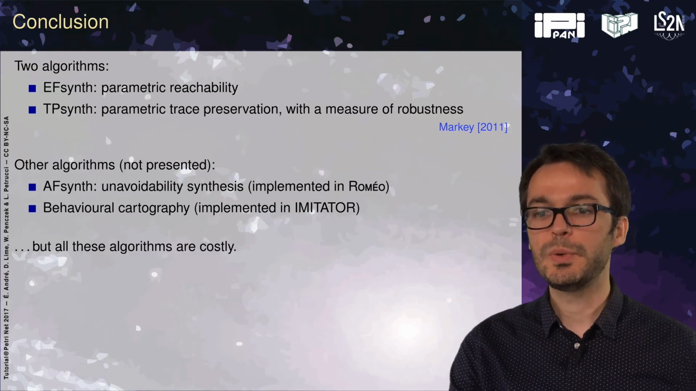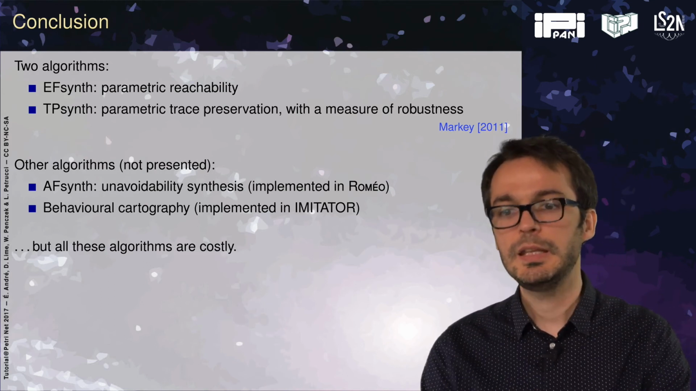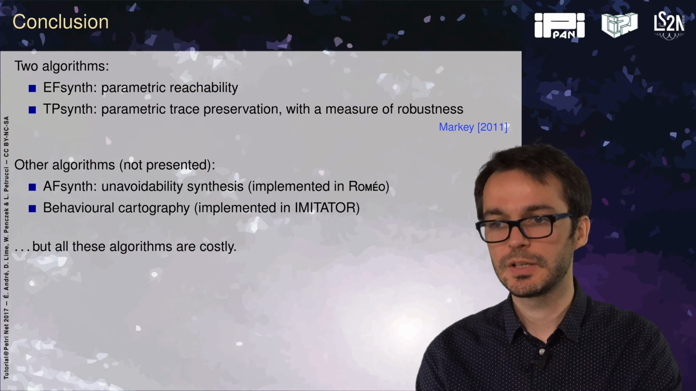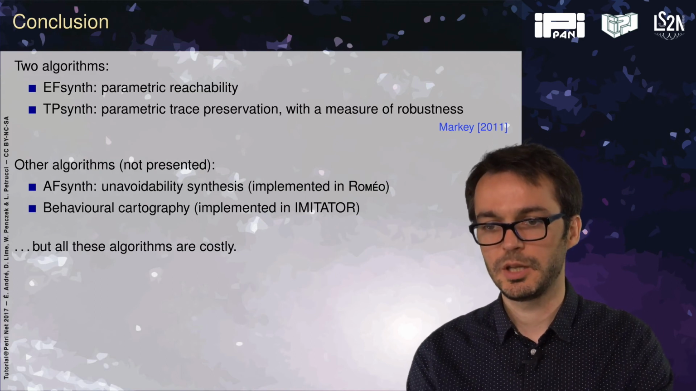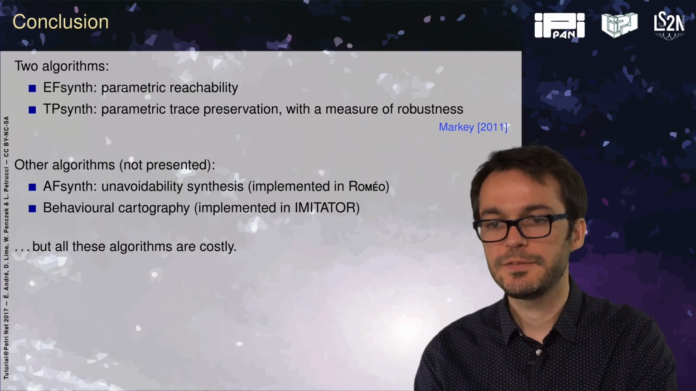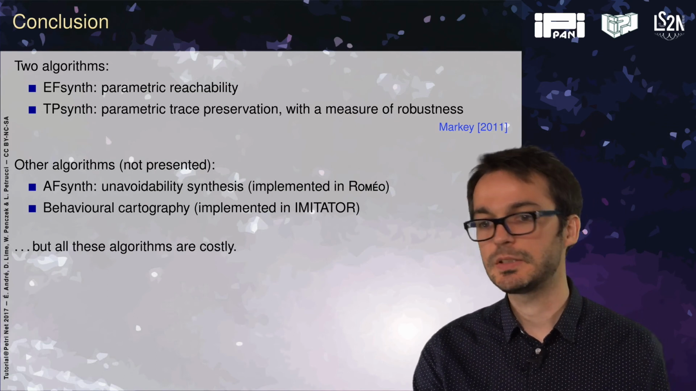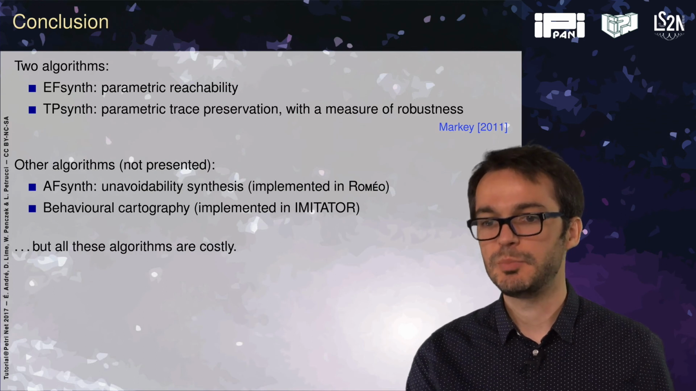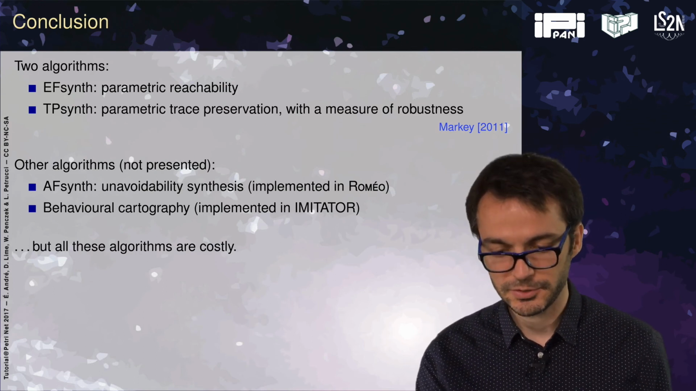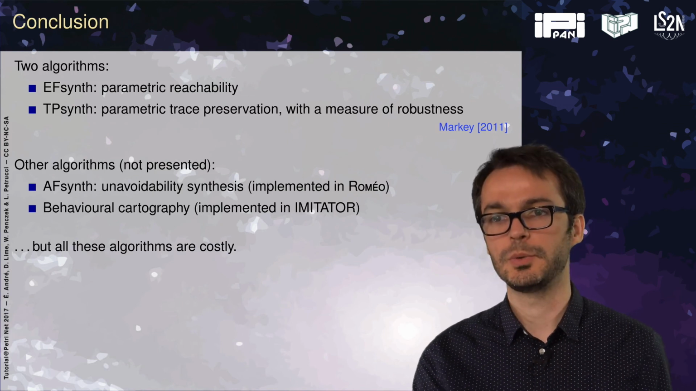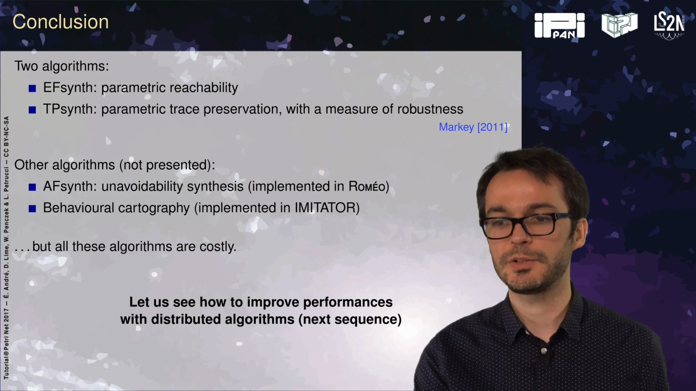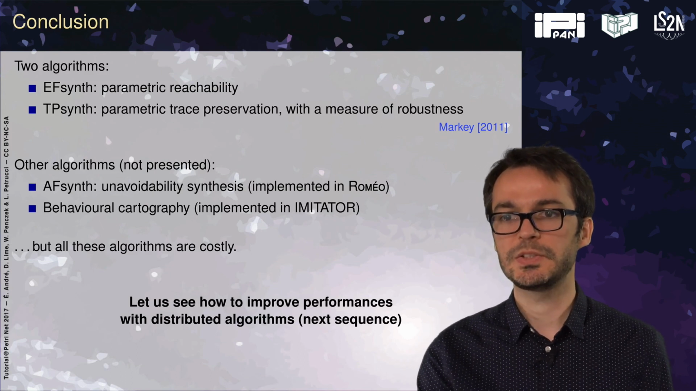As a conclusion, we studied here two algorithms, EFsynth for parametric reachability and the trace preservation synthesis with a measure of robustness. There are more algorithms in the literature, AFsynth, which is the unavoidability synthesis, and it is implemented in Romeo, the behavioral cartography, and also deadlock checking, non-zenoness checking, and plenty of others. But all these algorithms are very costly. So, in the next session, we will try to improve the performances with distributed computing.